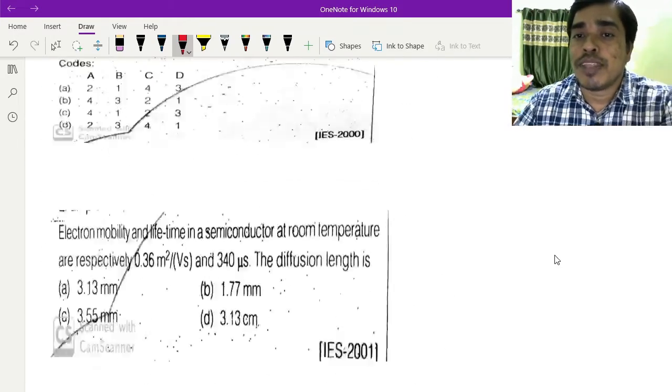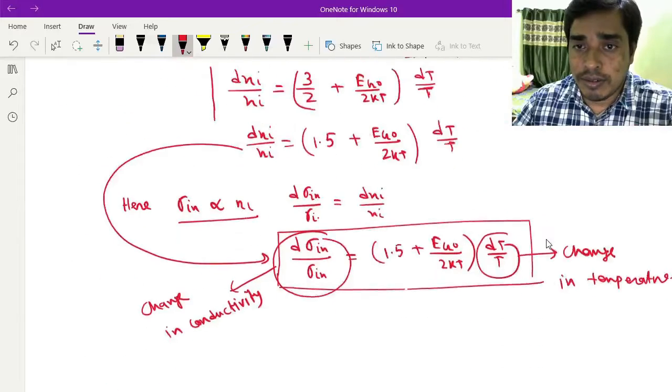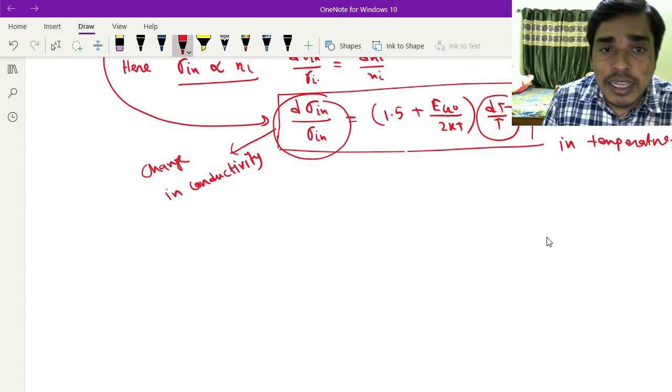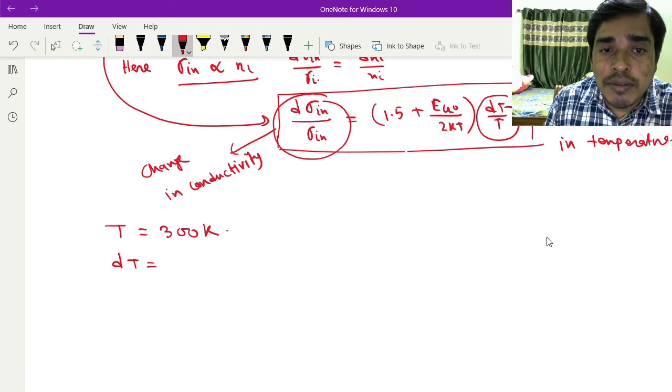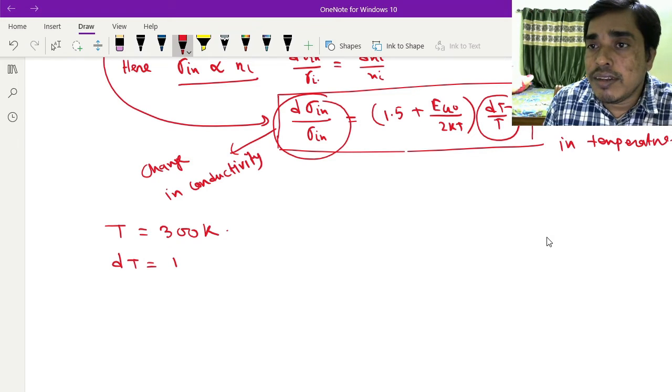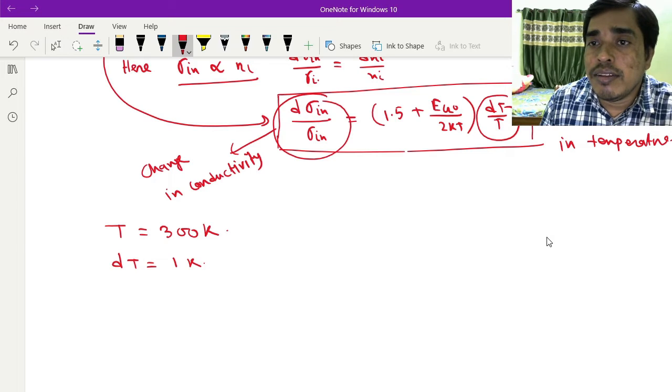So T is given as 300 K, and the change in temperature is 1 degree centigrade, which is 1 Kelvin.